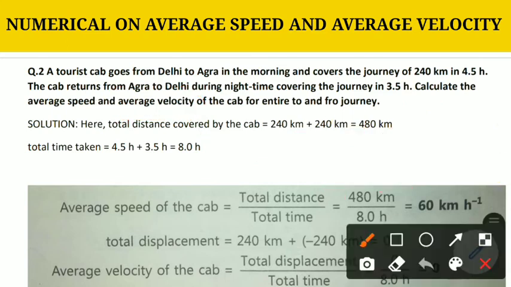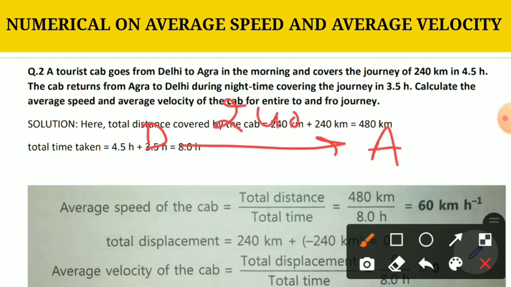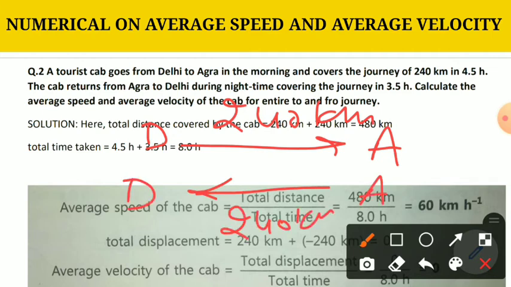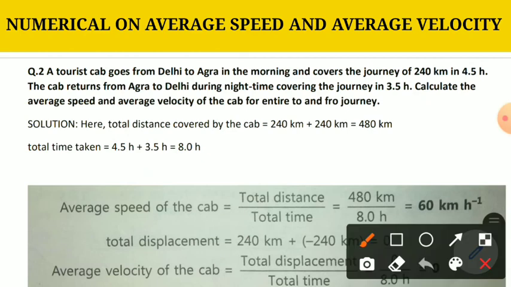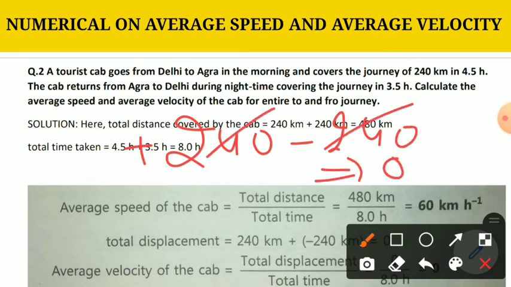So in this case it is going from Delhi to Agra. It means it is 240 kilometer and it is also coming back from Agra to Delhi, so it is also 240 kilometer. But if we are taking one as positive then we have to take the other as negative. Means what? Initial and final point in both the cases are the same. So the total displacement will be 0, because 240 positive in going and negative in coming back, it will cancel each other and the total displacement will be 0.